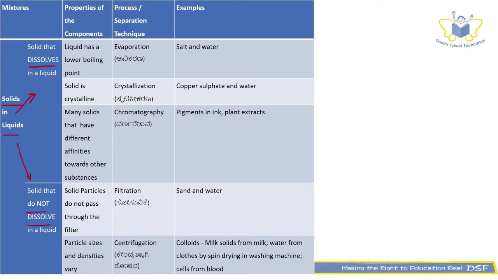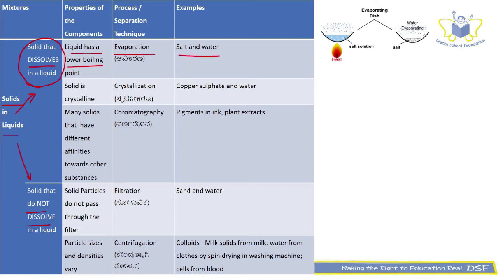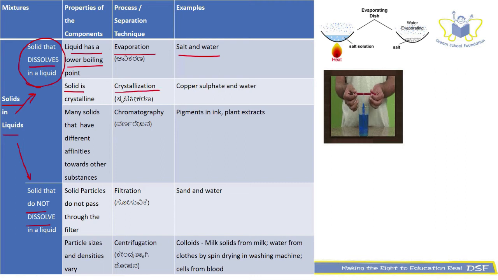Let us look at solids that dissolve in the liquid first. The property that we will consider is that the liquid has a lower boiling point. Hence, we can make use of evaporation to separate the solid from the liquid. The example is salt and water. Next, the solid is crystalline in nature. Hence, we use crystallization to separate the solid from the liquid.